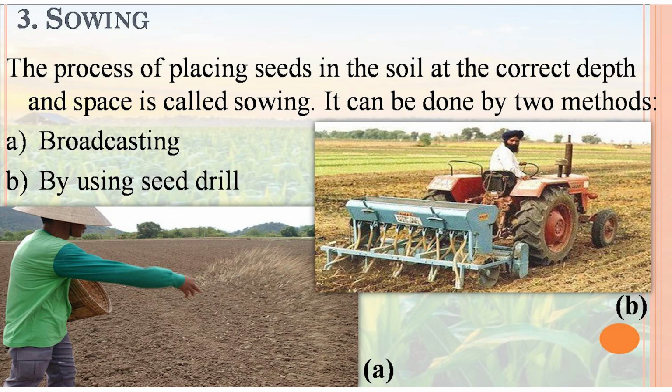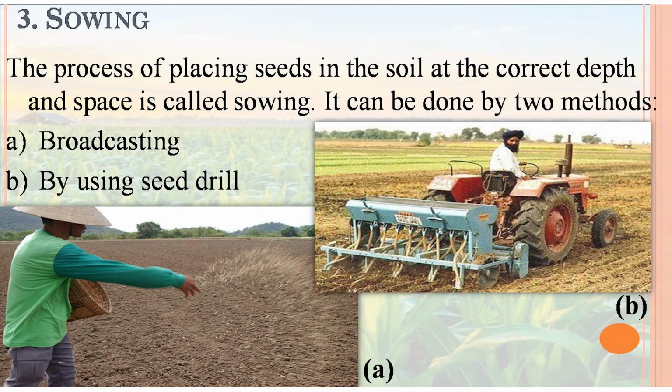In broadcasting, a person manually spreads the seeds on the soil surface. A seed drill is machinery by which we can place seeds at the correct depth.